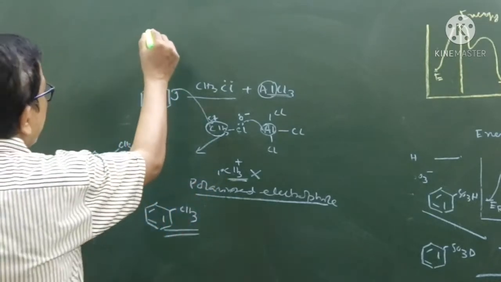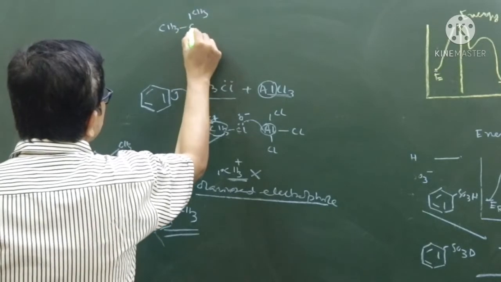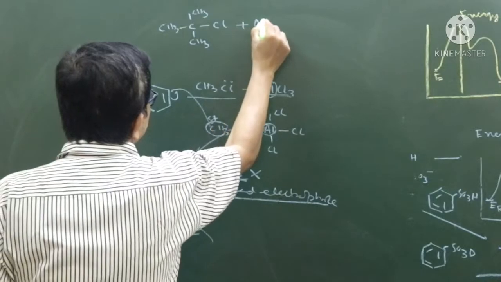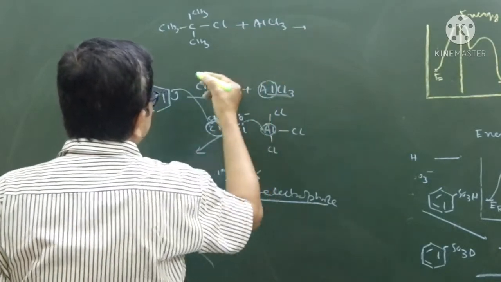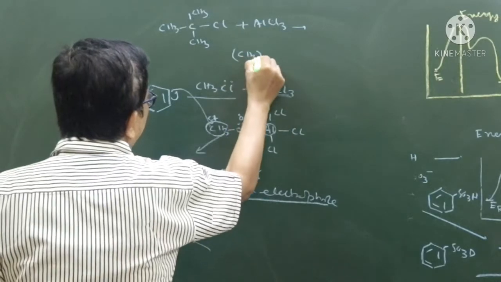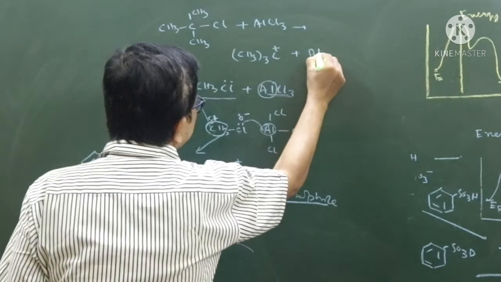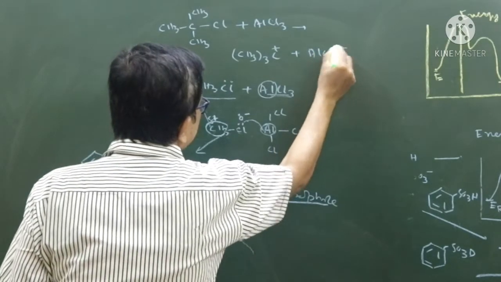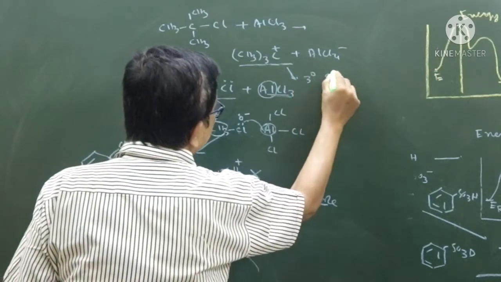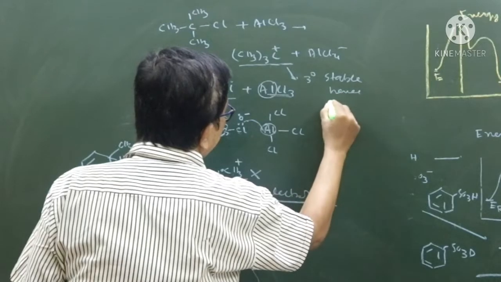Now if I look at here, a very, very important part. In this case, it forms a carbocation of this type. Here the carbocation exists, stable, hence it exists.